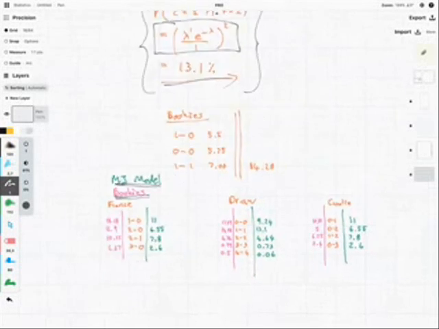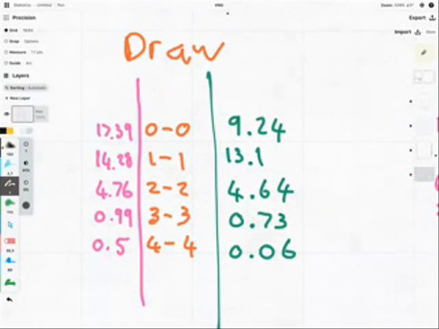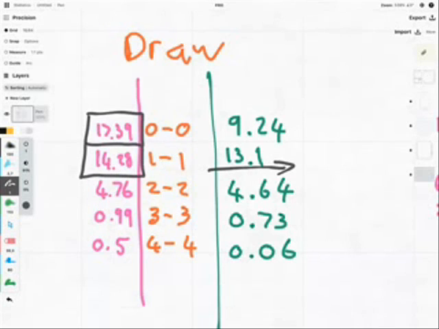But what was interesting is, if we look at the draws, the bookies think that a 0-0 draw is way more likely than what my model predicted. So they say it's 17%, and I've said it's only going to be a 9% chance. The interesting thing is, and why you probably shouldn't bet on my score, is because the bookies have put it at 14.28%, which means you're going to be paying a premium, and I guess that's what you do for betting. You always are paying that premium for that entertainment factor, and the betting houses need to always win at the end of the day.